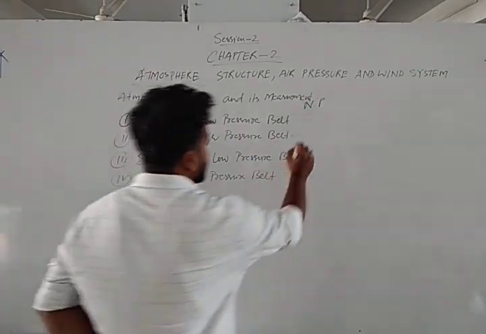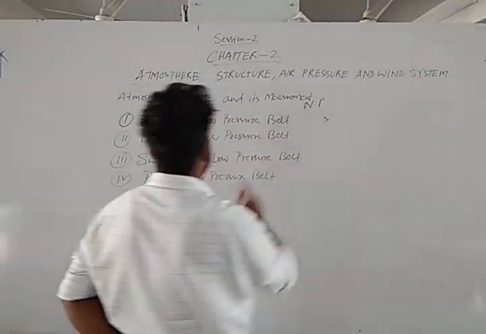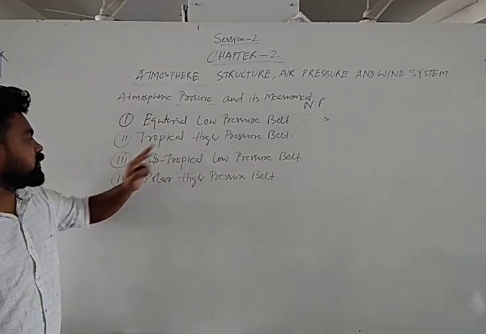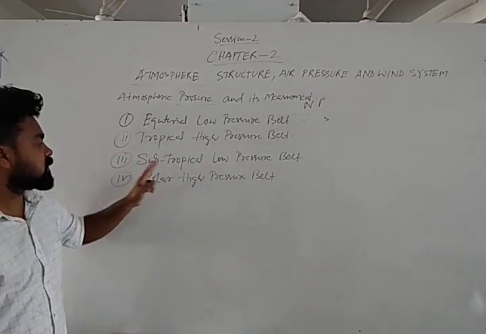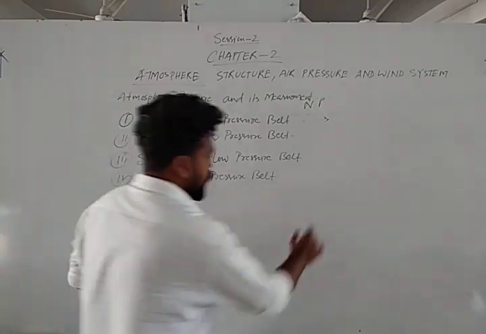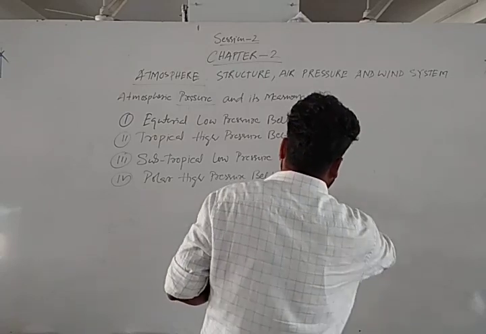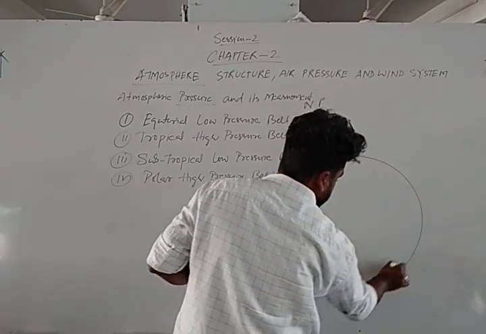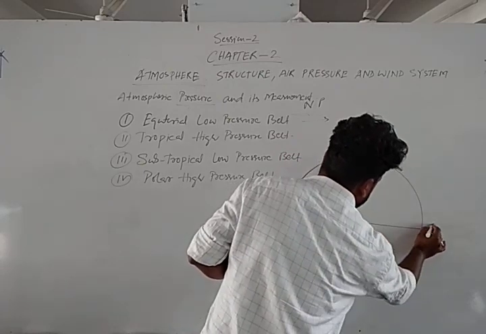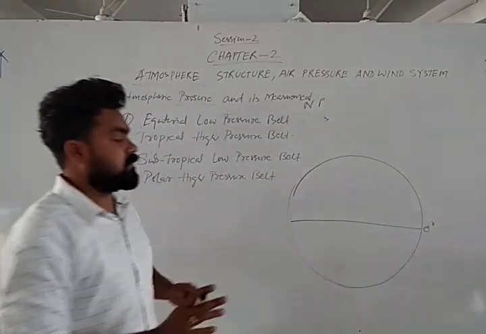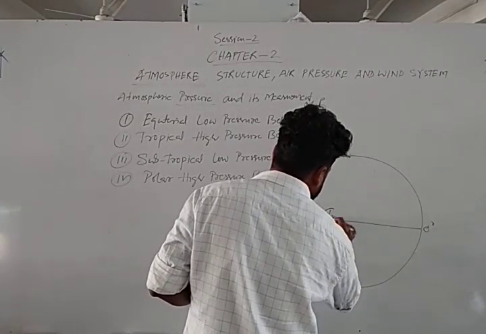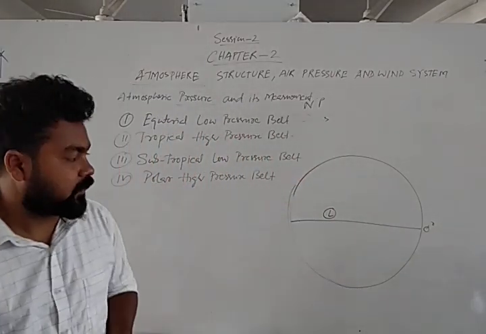So we will discuss one by one what the characteristics are: why there is low pressure in the equatorial region, why there is high pressure in the tropical region, why there is low pressure in the subtropical region, and why there is high pressure in the polar region. Okay, now let's see this diagram. This is the equatorial region. Here the characteristics are simple. Because of high temperature, pressure is low.